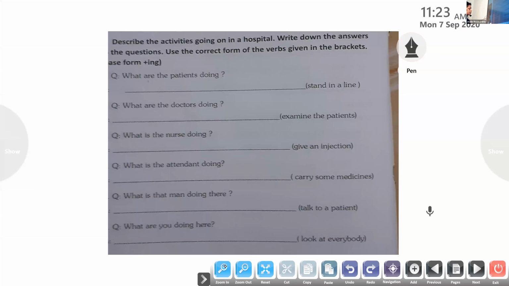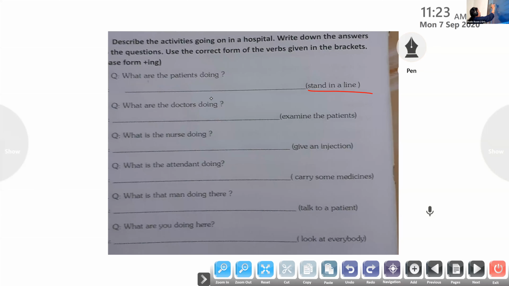So use the correct form of the verbs given in brackets. Here is a question for you. What are the patients doing? Half of the answer is given here: stand in a line. Here, the half of the answer is there in the question. Those words and these words have to be joined by using action in progress. So the first one, I will do it for you. I'll show you how to do this.